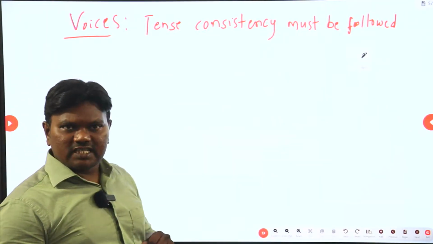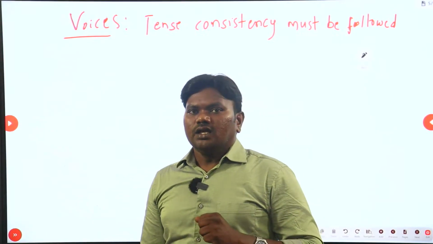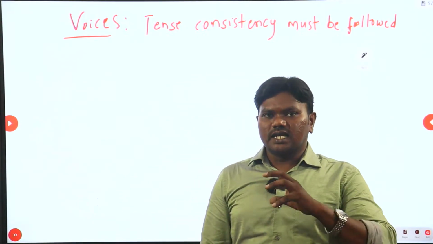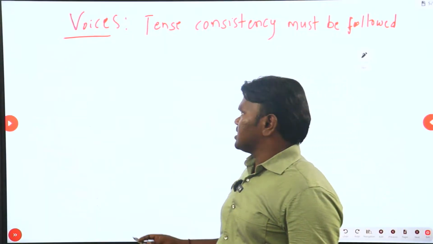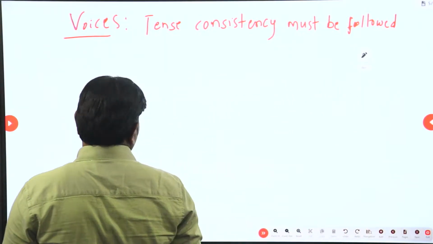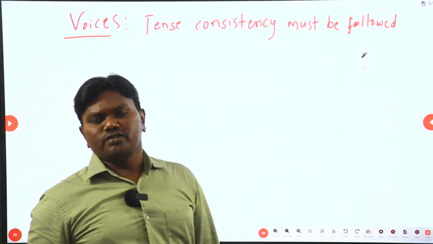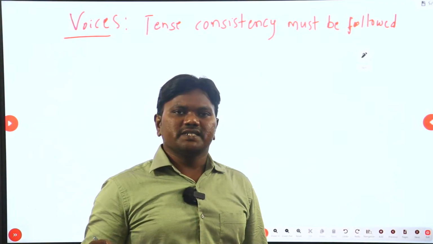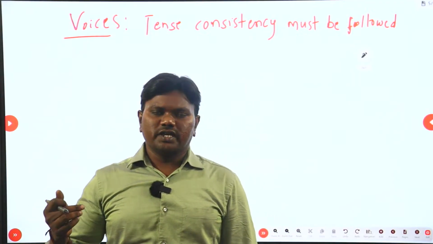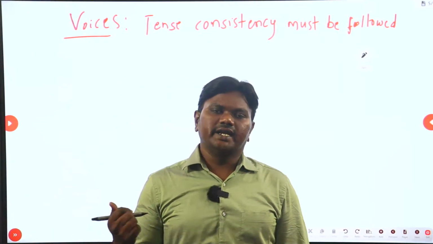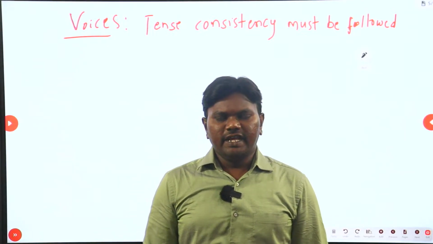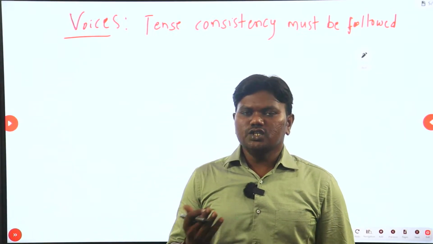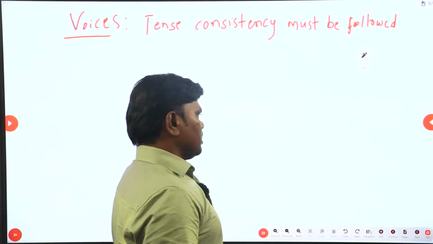And there are some exceptions where you cannot change the sentence from active to passive or passive to active. For example, any perfect continuous tense, be it present, past, or future. We have already discussed tenses in great detail. So, any perfect continuous tense will not be changed into otherwise. Okay.